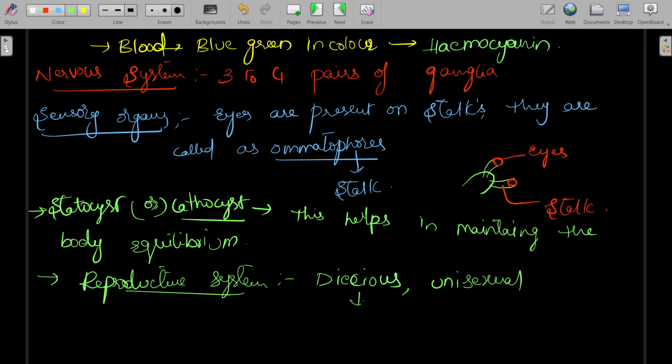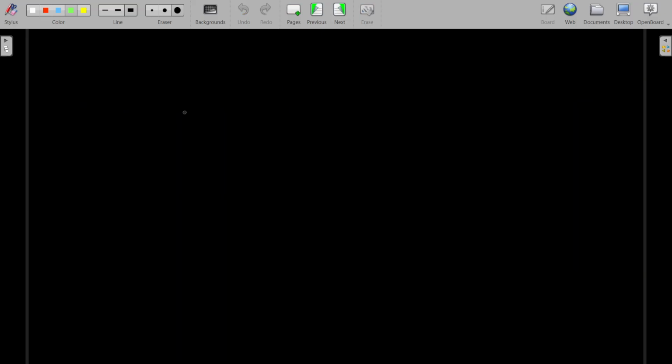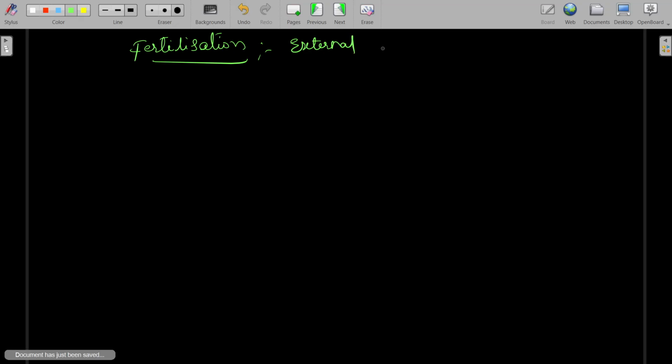This means sexes are separate, with separate male and female organisms. Next, fertilization. Fertilization is external and internal.